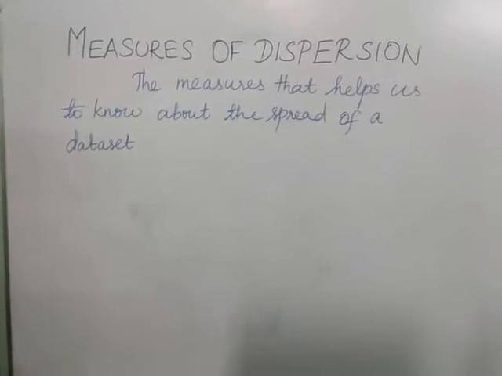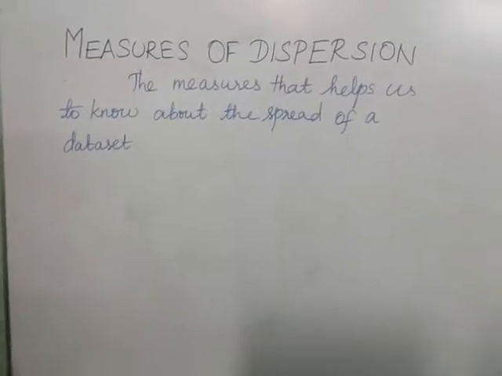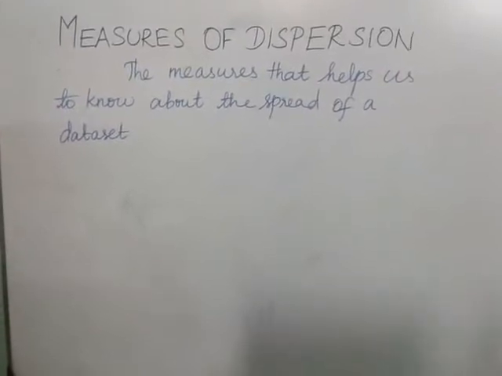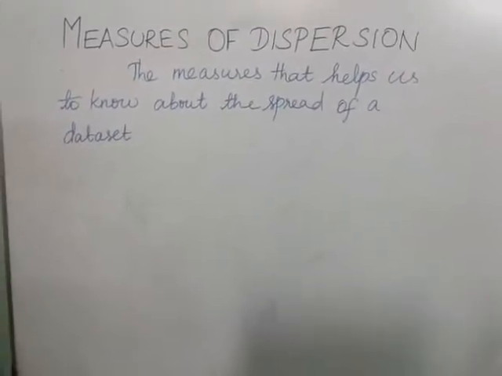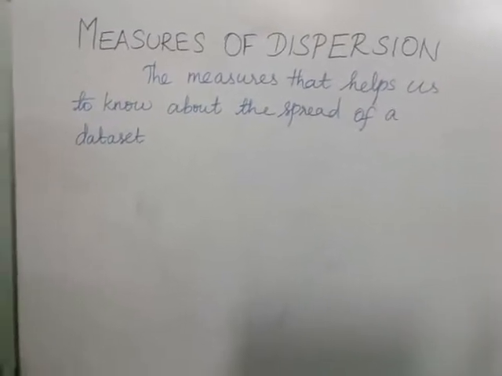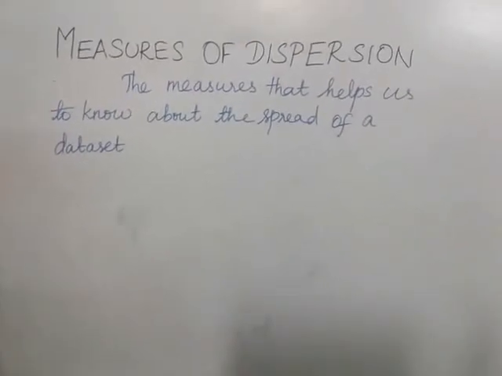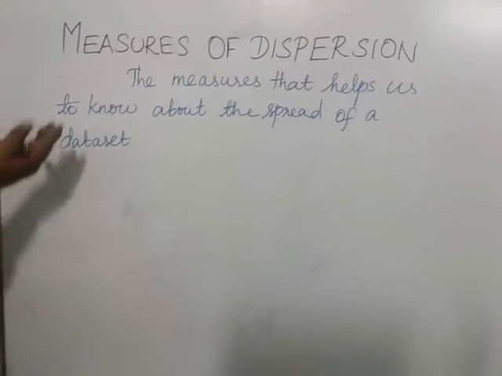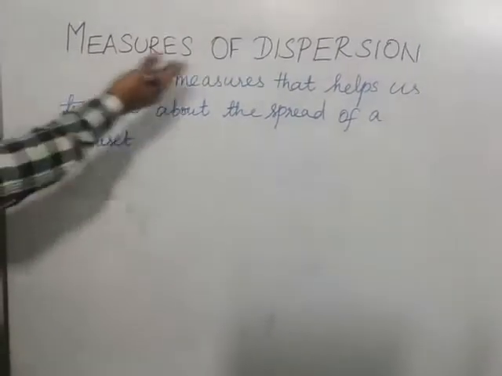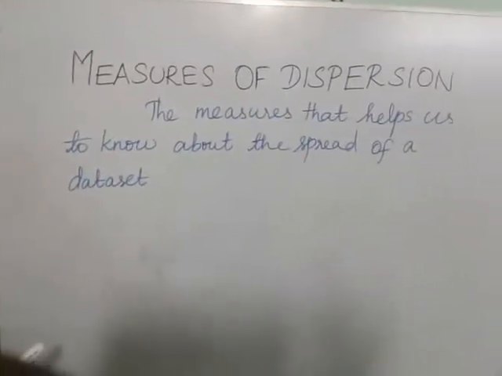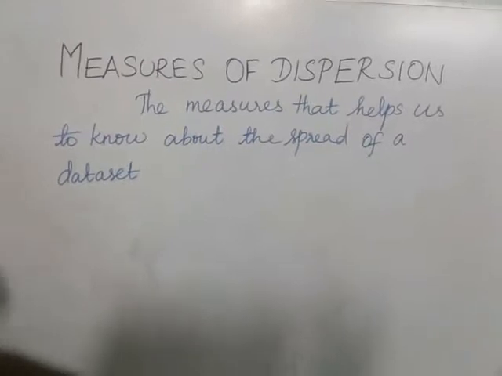Hello students, in this video we are going to see measure of dispersion, or we call it variation. Dispersion, the another name is nothing but variation, okay, measure of variation. Already we have done measure of central tendency. Now after measure of central tendency, the name of the concept is measure of dispersion. So first you see the definition.